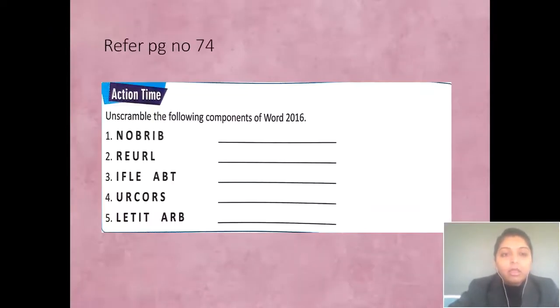Then a small action time which is there in your textbook. You have to do it in the textbook on page number 74. Unscramble the following components of Word 2016. We have to unscramble these. The first one is ribbon. The next one is ruler, R-U-L-E-R. So here you will write ruler. The third one is file tab. So here you will write file tab.